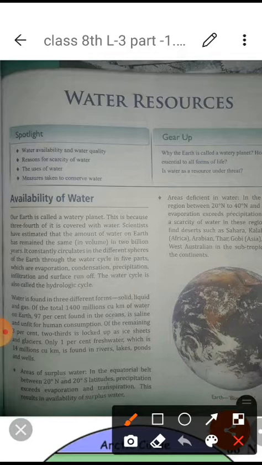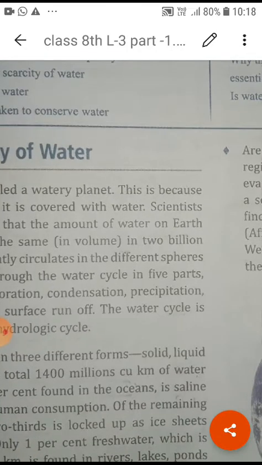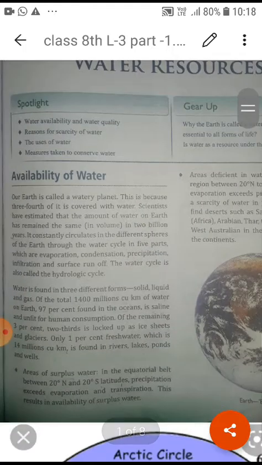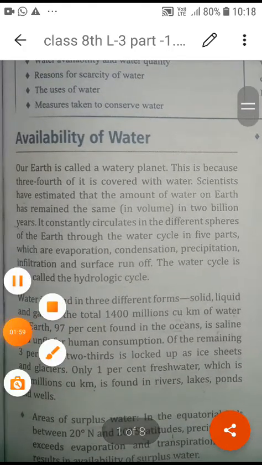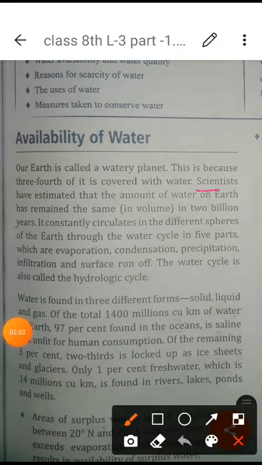So let's see what scientists have estimated about the water on the earth, given in the first paragraph. Scientists have estimated that the amount of water on the earth has remained the same in 2 billion years.